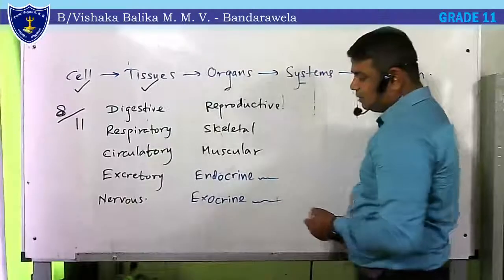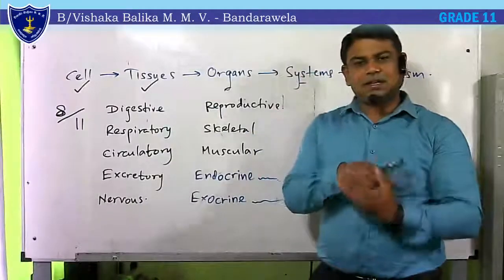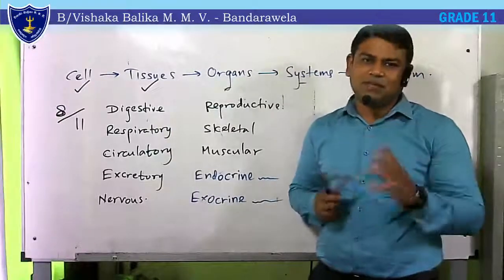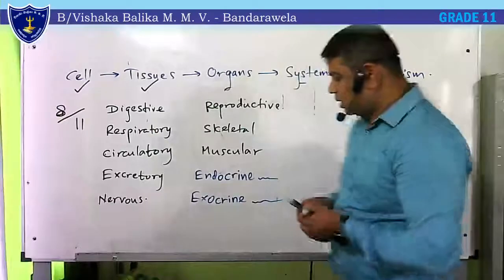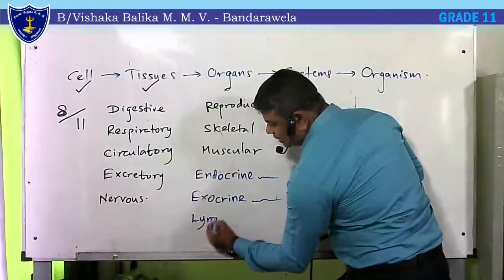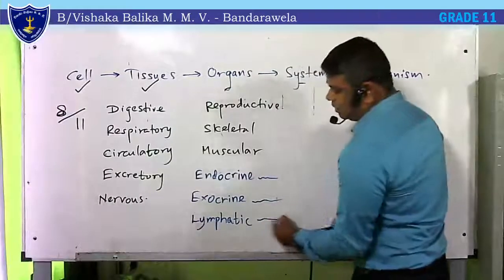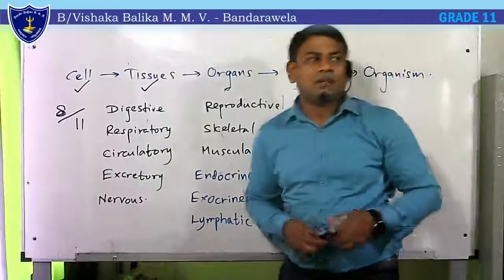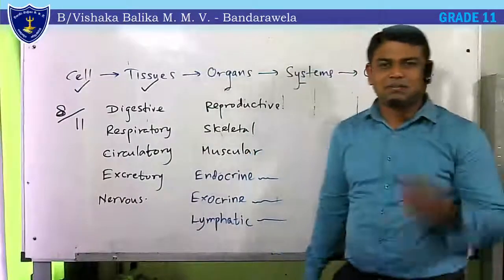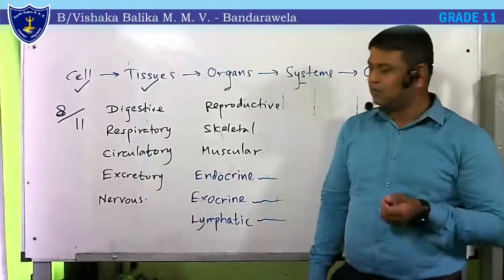The other one is the exocrine system, which includes the skin and several organs related to external functions. The last one is the lymphatic system, which can also be called the immune system, which provides immunity or a fighting mechanism.